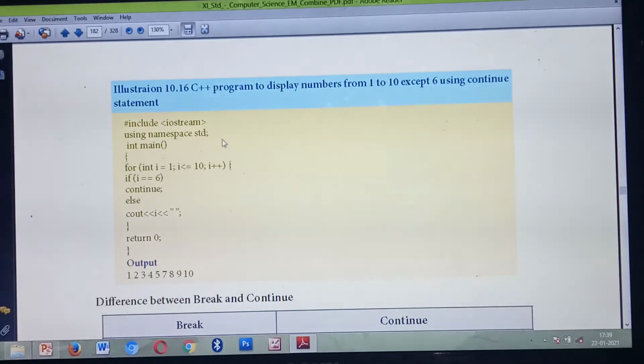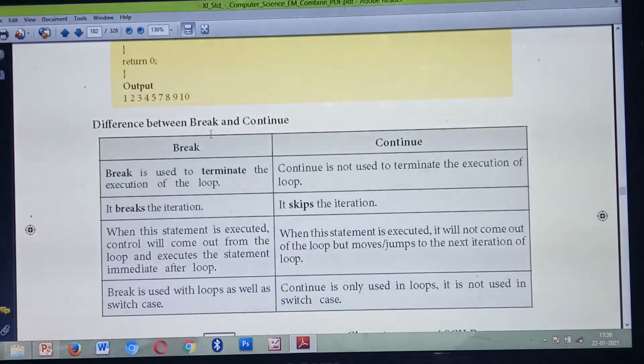So this jump statement is very, very important. So 3 things, what are they? Goto, break, and this continue. Very, very important questions. And also next, the difference between break and continue statement.